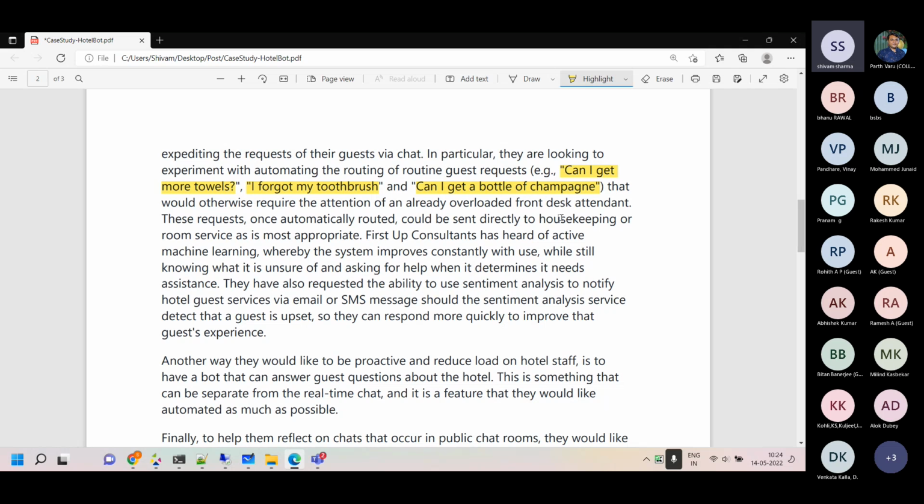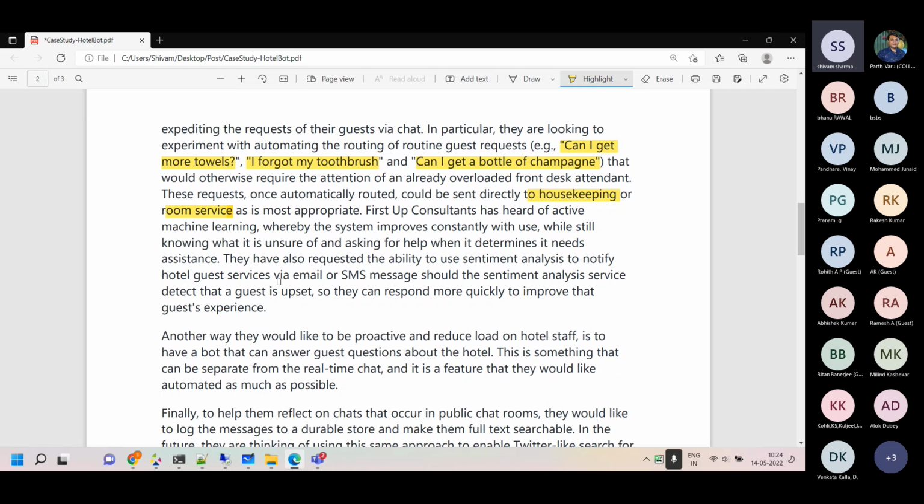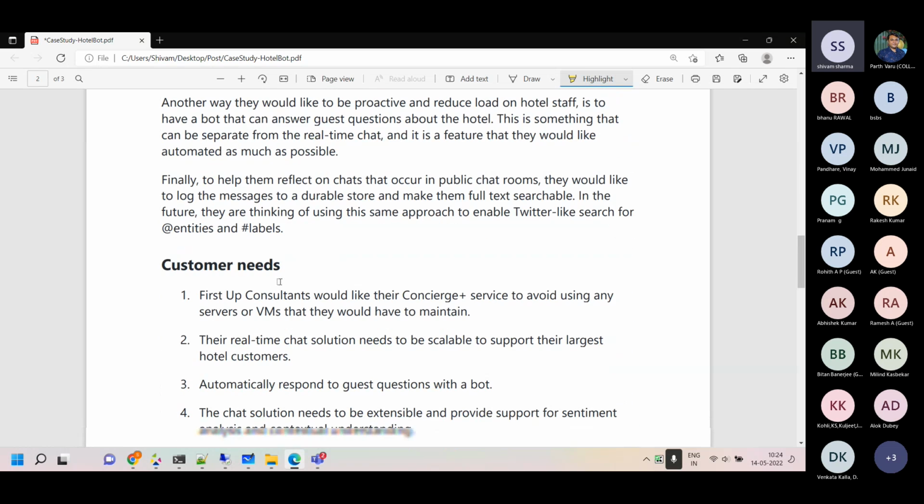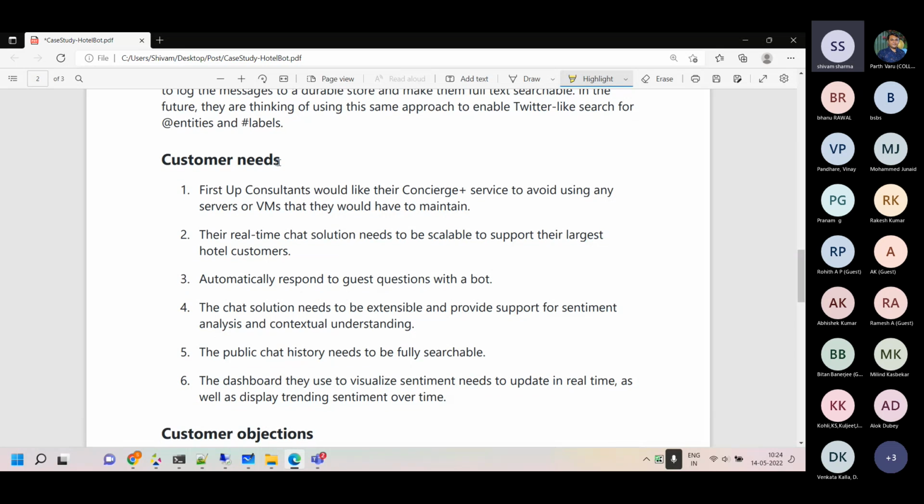Or so we can talk to, I have two of the services or two of the entities right now in the hotel in the solution, the housekeeping and the room service. So if you want towels, the request will go to room services. If you want pizza and all that, the order will be placed for you and so on and so forth. Okay, now we'll just scroll down to the customer needs over there.